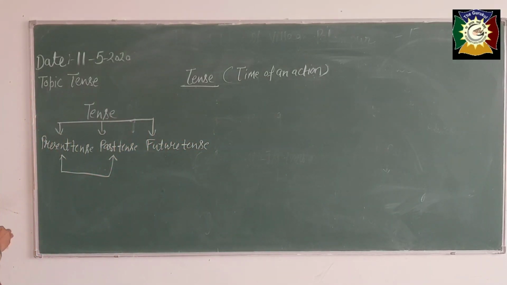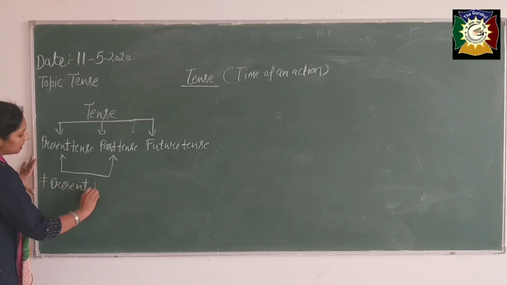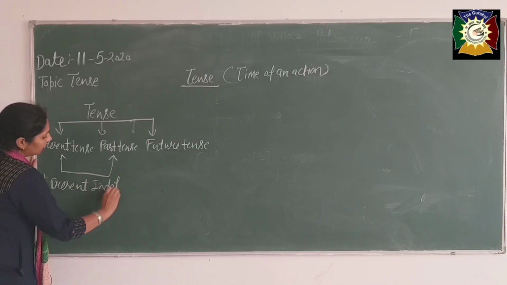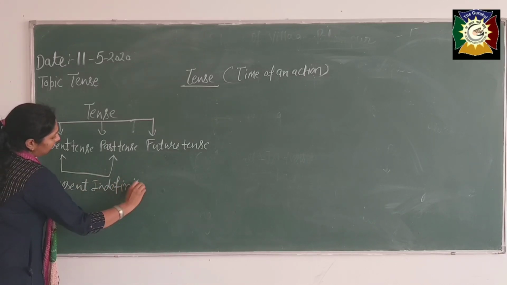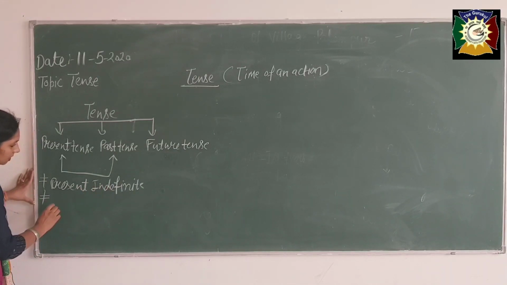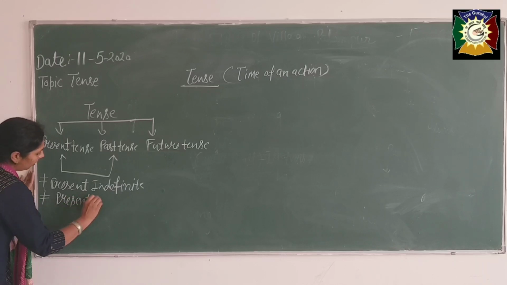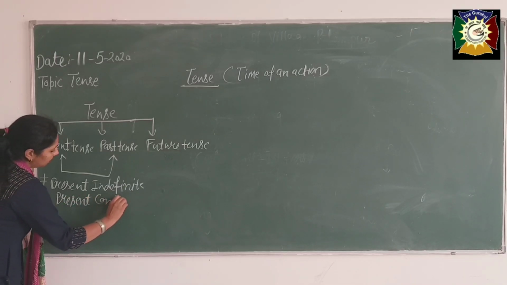Now, there are 4 aspects of each tense. Present tense has 4 aspects. First one is present indefinite. Second one is present continuous.